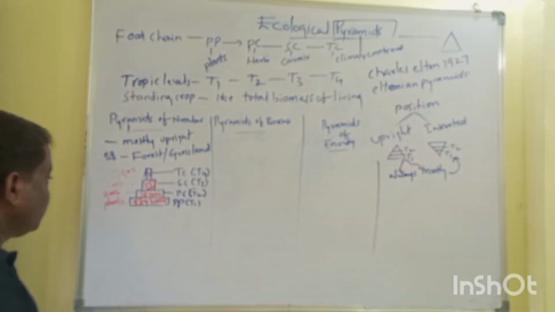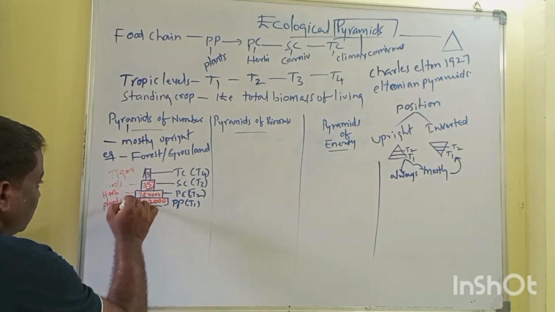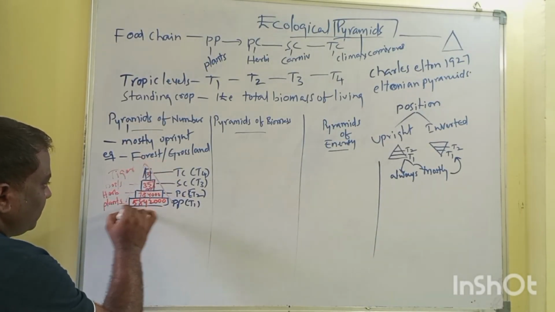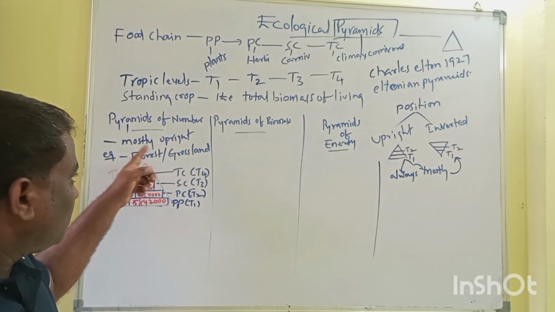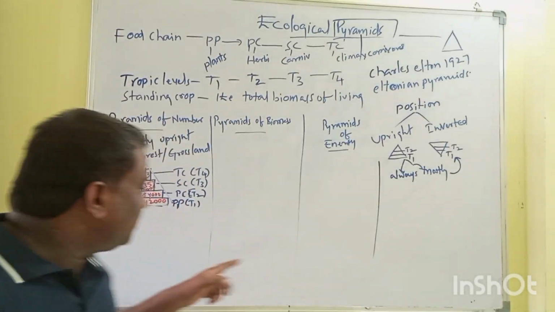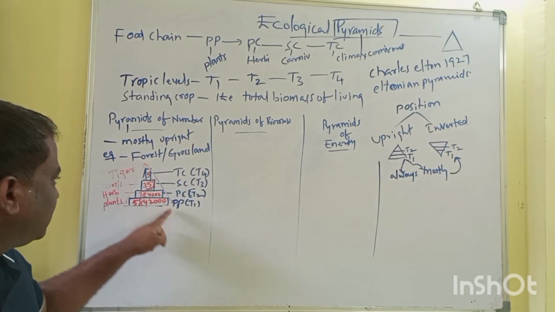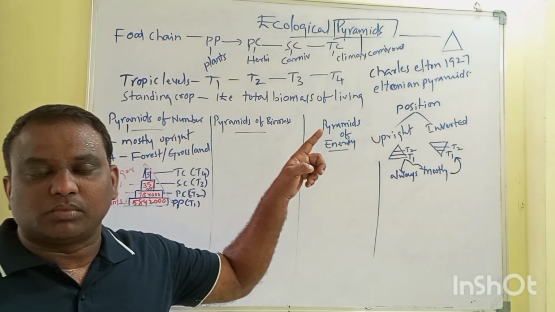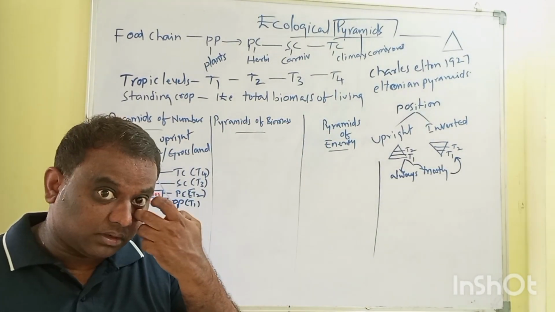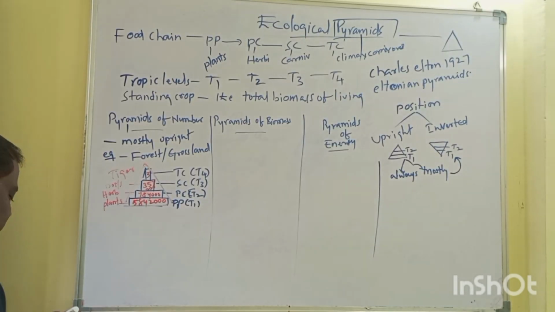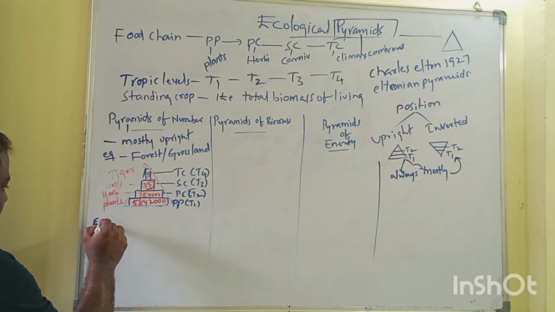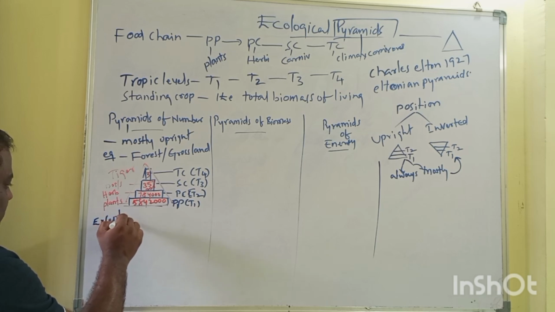When you look at the shape of the pyramid, it seems to be a pyramid shape in the relation between each trophic level. So the pyramids of number are mostly upright. Why? Because there is a broad base and a gradual decrease toward the upper side of the pyramid. So it's mostly upright. Then what is the exception? There is one exception when it comes to the pyramids of number.